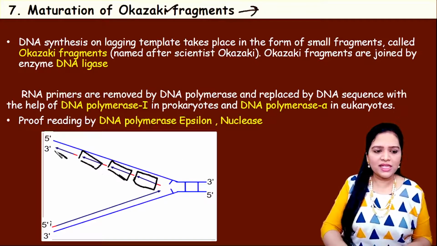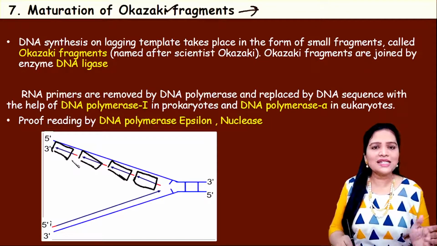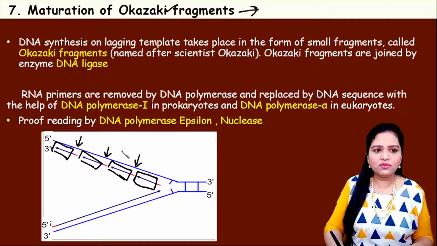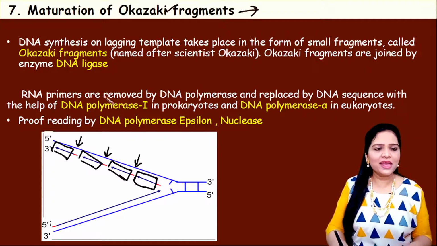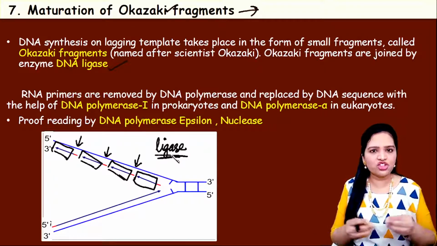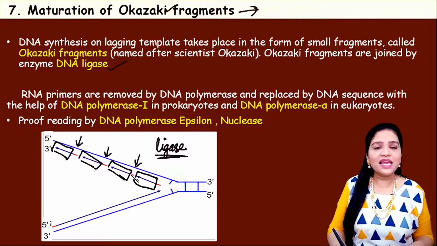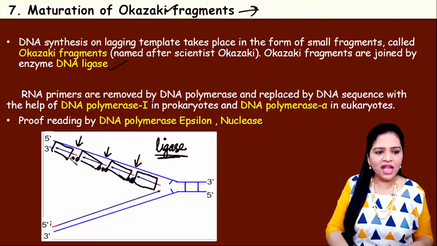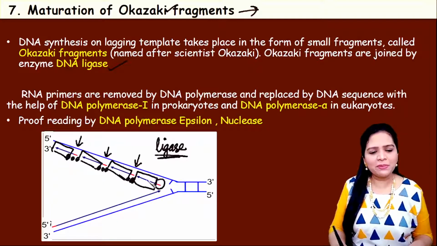So, in this strand, these small segments of DNA have to be joined together because there is a gap in between these segments of DNA. So that is done by an enzyme called ligase. Ligase is the enzyme which does ligation. Ligation means joining. Okay. So the enzyme ligase will come and join the gaps between these fragments.